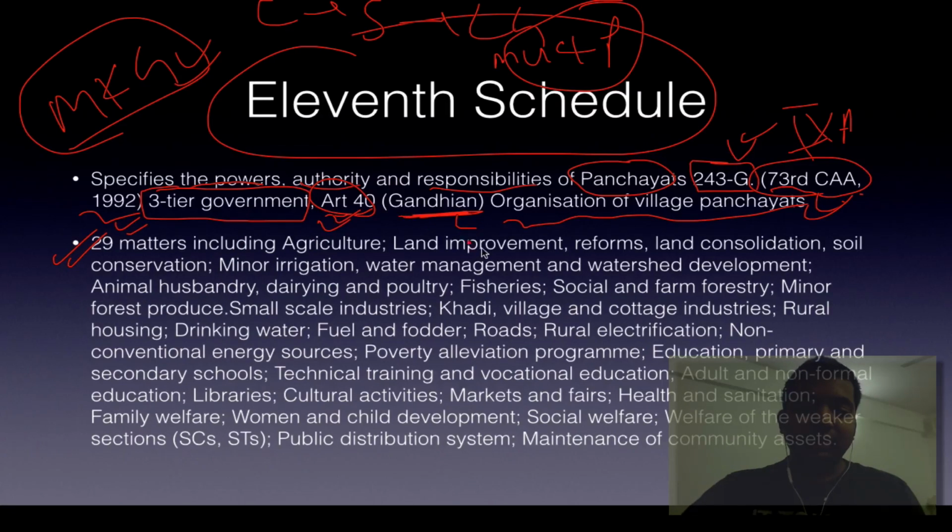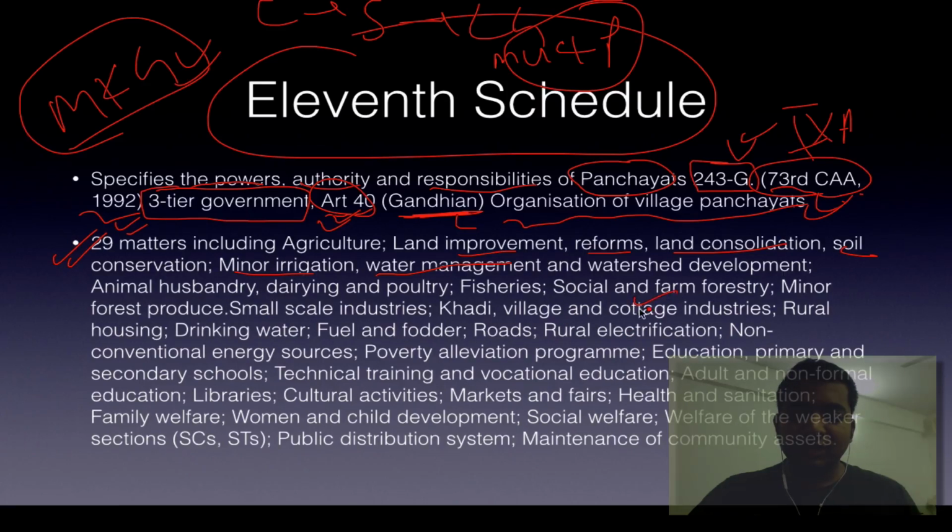Anything related to agriculture, land improvement, reforms, land consolidation, soil conservation, minor irrigation, not major irrigation, water management, watershed development, micro irrigation, animal husbandry, dairying, poultry, fisheries. Can you just imagine a rural area? You will visualize all these things: social and farm forestry, minor forest produce, fruits, vegetables, small scale industries, MSME industries, khadi, village, cottage industries. Remember these things.